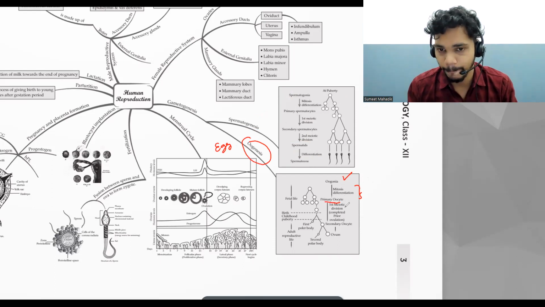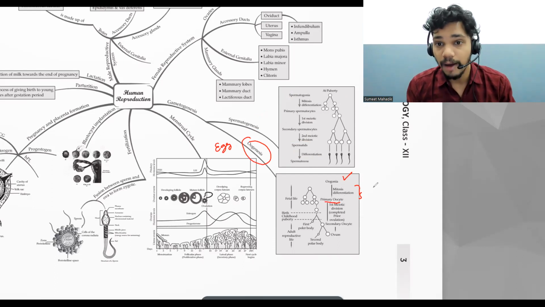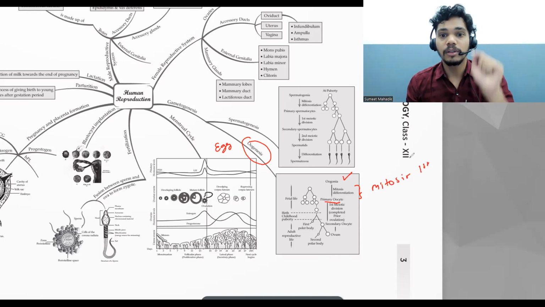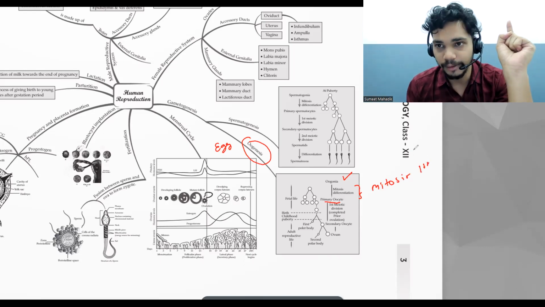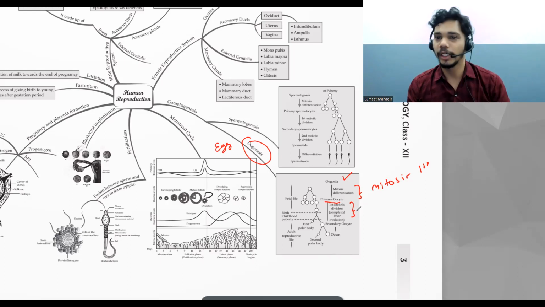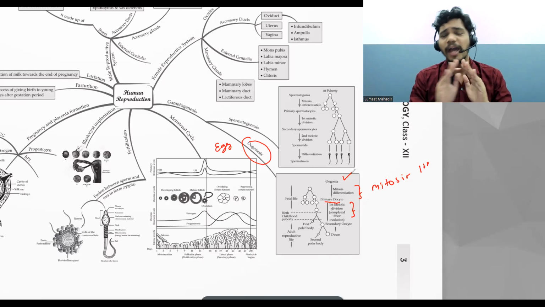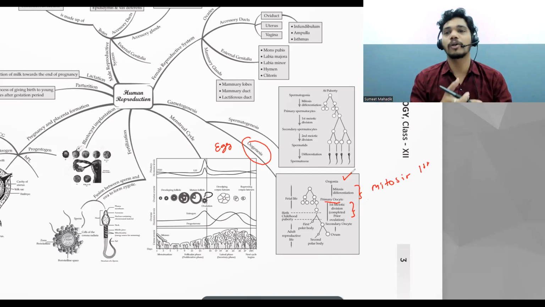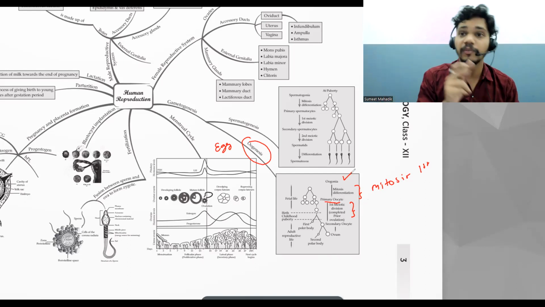Primary oocyte. Okay, after the mitosis, the first division, they form the primary oocyte. Now, here in the picture, the first mitotic division happens. See what we want? We don't want a diploid. We want a haploid. So we have to reduce the chromosomal number. For that purpose, we need a meiosis.